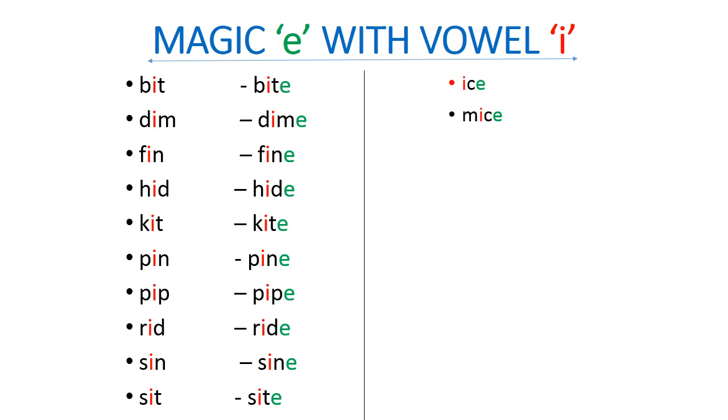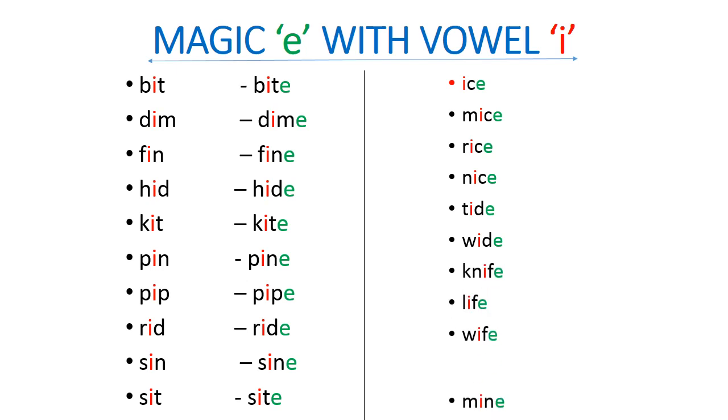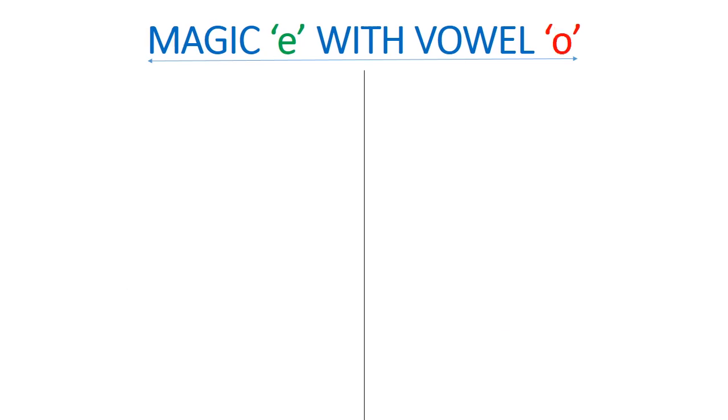Ice, mice, rice, nice, tide, wide, knife, life, wife, mine, nine. So these are all the examples for vowel I with magic E. Now let us see magic E words with vowel O.